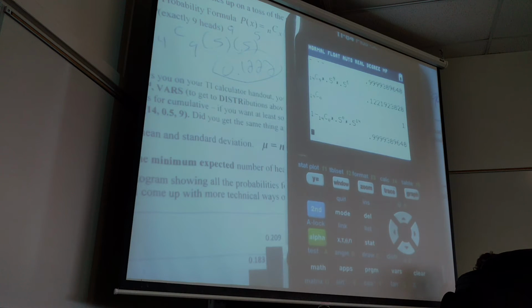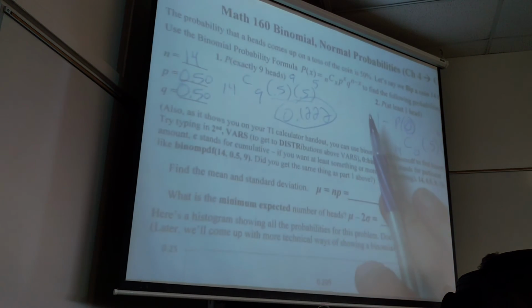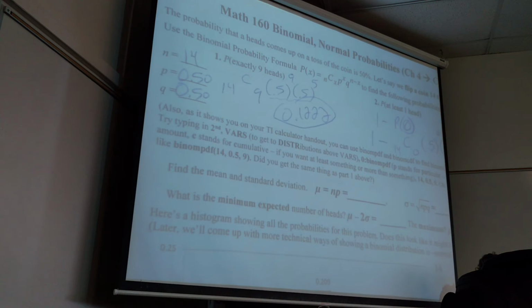Why are we using this one for this question? Is it because there's only 2 outcomes? Yeah, exactly. This is a binomial probability distribution. Why? There's only 2 outcomes. When you add the probabilities together, it comes out to be 1. All the trials are independent, right? If we get heads first, does that affect the probability to get heads on the next go? No. So that is officially a binomial probability problem.